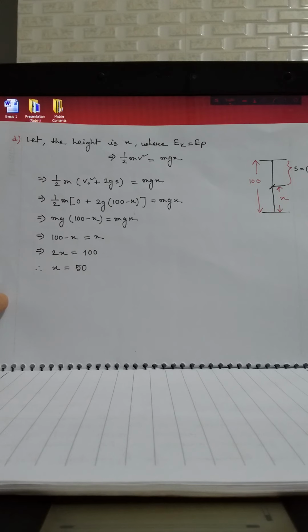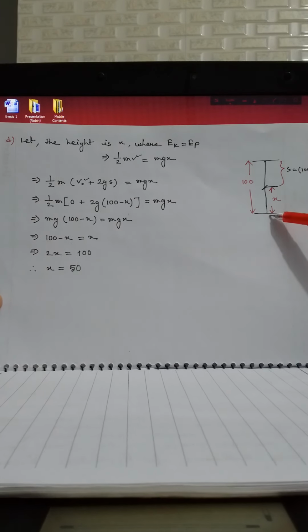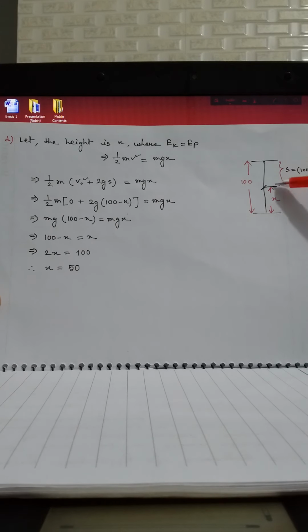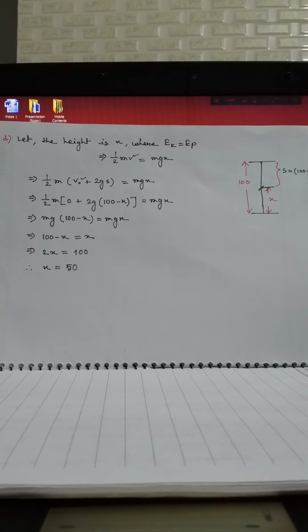What is the displacement here? If the object is released from here, we are assuming that at this height potential energy and kinetic energy are equal, so we have to determine the kinetic energy at this height. There is a displacement between these two points. As we know, the total height is 100 meters and the distance of this point is x, so the difference is 100 minus x. That means the displacement from the peak point is 100 minus x.